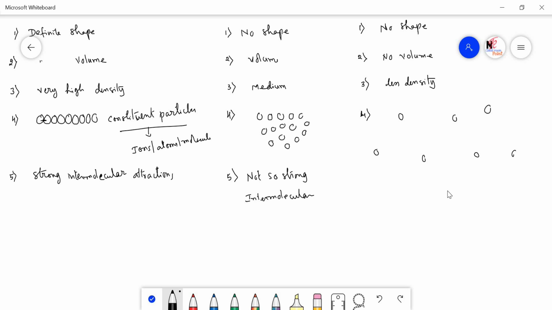Then what about in the case of the gases? Here you can see the gas molecules are arranged very much away from each other. So much gap is there among the gas molecules. That is the reason why attraction forces are almost negligible. This is what is actually said in the kinetic molecular theory of the gases. So we can say that weak intermolecular attractions are present among the molecules in the gaseous state.